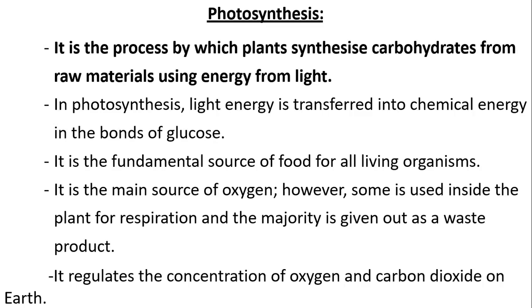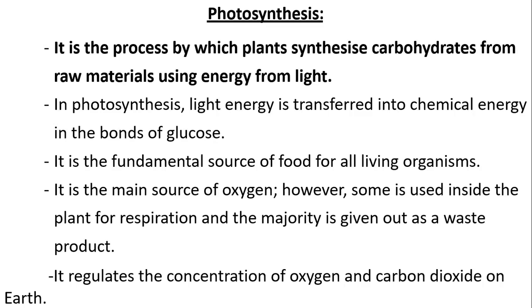So it is the main source of oxygen. Why? Because photosynthesis not only produces glucose, but also produces oxygen. So it takes in carbon dioxide and produces oxygen. Is all the oxygen released for us to use?